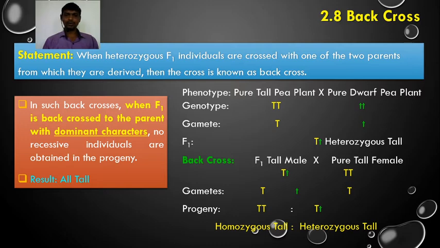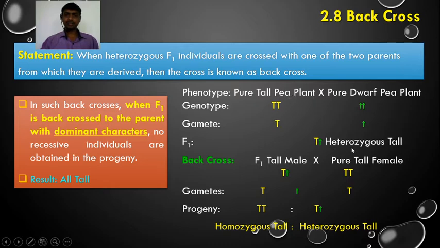Now we are going for the back cross. In traditional methods we generally self the F1. Here we back cross the F1 hybrids with the dominant parent from which they are derived. The dominant parent from which this F1 has been derived is capital T, capital T, the pure tall pea plant.